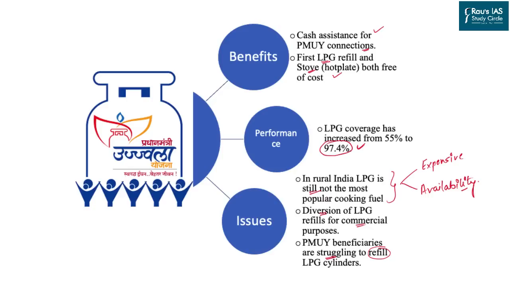The second is the diversion of these cylinders for commercial purposes, especially by outlets which use food as their business, for example, confectionery shops. They use these cylinders, through pilferage and leakages in the supply chain, to operate at a lower cost. And the last one is that beneficiaries are struggling to get a refill. Once they get the cylinder, it's okay. But when they go for the refill, first they do not find an agency in the nearby area. If they do, the transportation cost is very high.